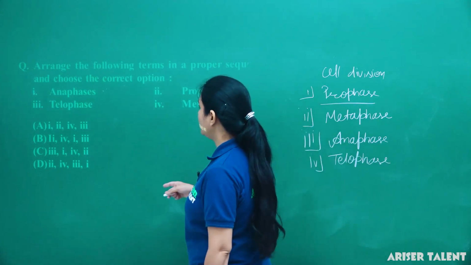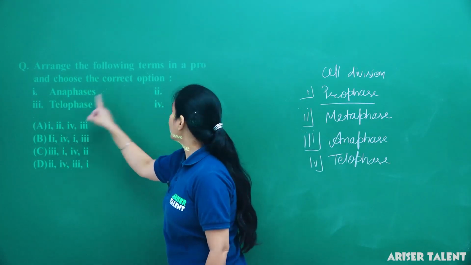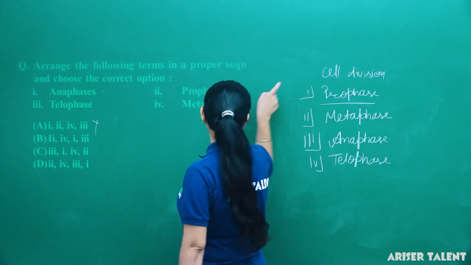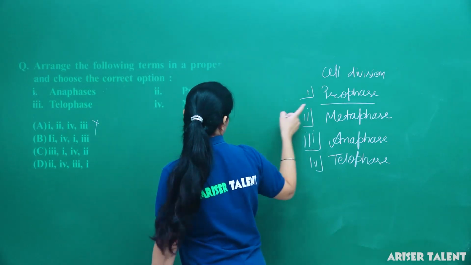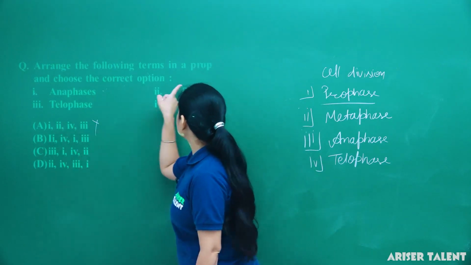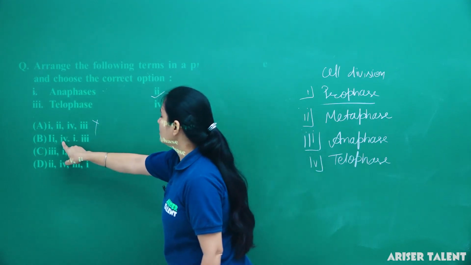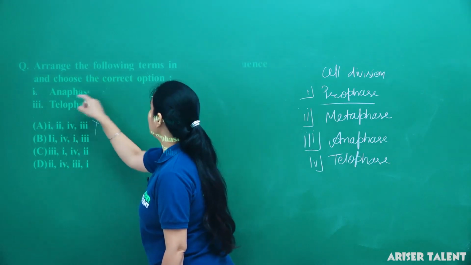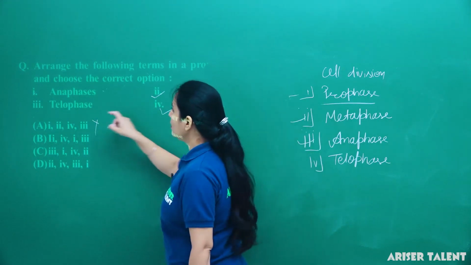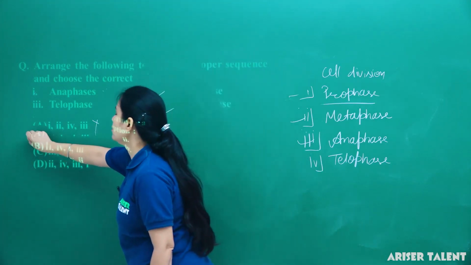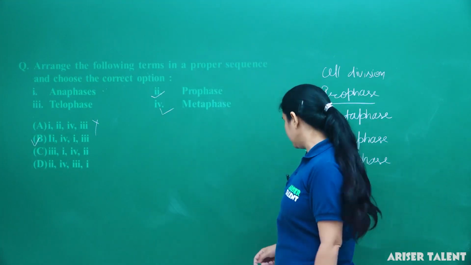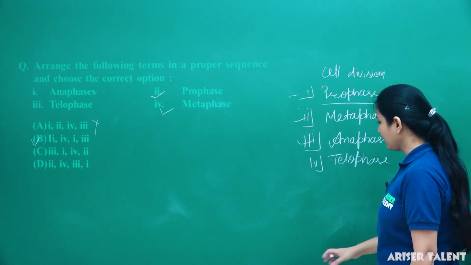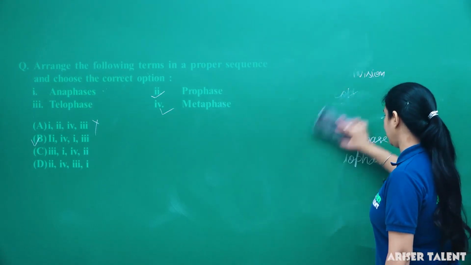So here we go with the options. One is anaphase, second prophase, fourth metaphase and telophase. Wrong. So these are the steps and we will match them. First is prophase. Second is metaphase. Then comes anaphase. Then the third one is telophase. So option B is the correct answer, because these are the steps of cell division.